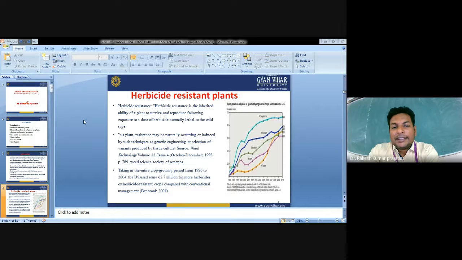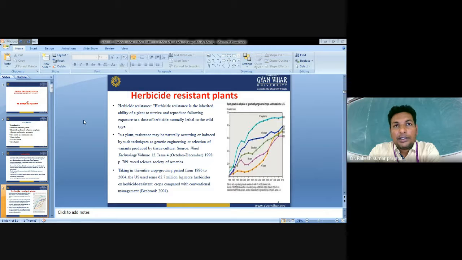In a plant, this resistance may be natural or can be induced by genetic engineering technologies, or by selection of variants produced through tissue culture, which are known as somaclonal variants. So we can use three different approaches to develop this resistance mechanism in plants.